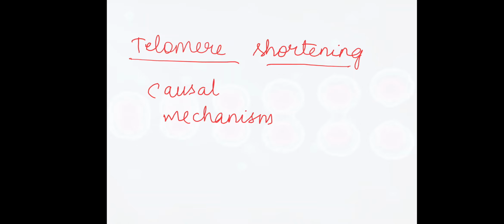There is another term, that is telomere shortening. You have heard of the telomere in the structure of the eukaryotic chromosome. The telomere is the terminal end sequence present in the chromosome, which caps the chromosome. So there is a telomere shortening process. Why does this happen? What is its significance? Telomere shortening is considered the main causal mechanism of replicative senescence.